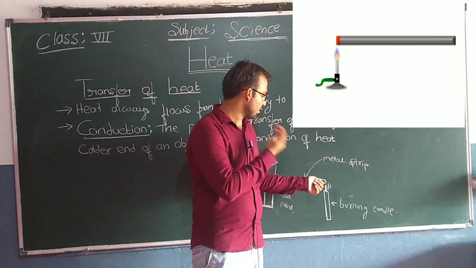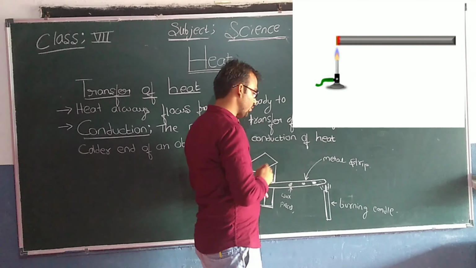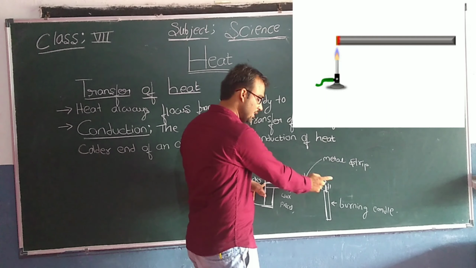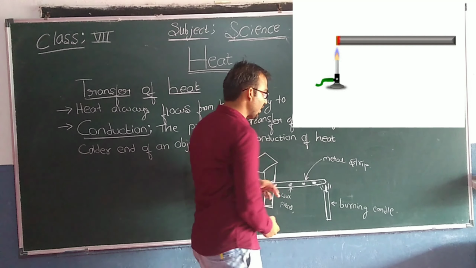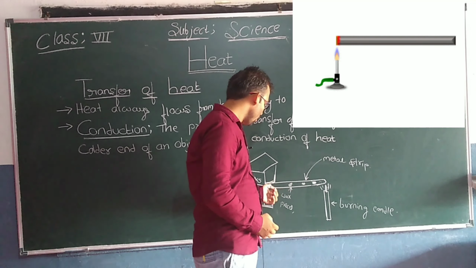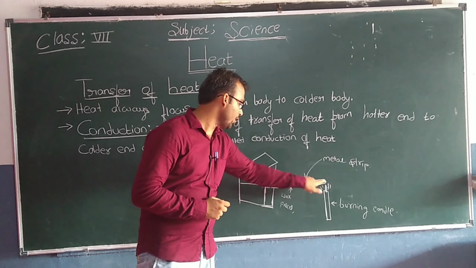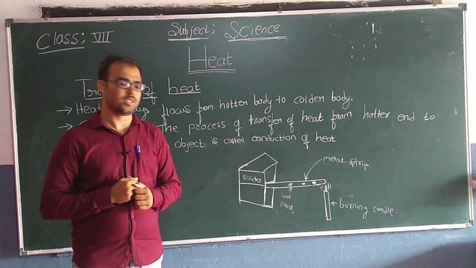Okay. Next, slowly the heat will transfer from the hotter end to the colder end. Initially this will be the hotter end. Why? Because we are applying heat at this end. So what happens further? The heat will transfer from the hotter end to the colder end. The process of transfer of heat from the hotter end to the colder end of an object is called conduction of heat.